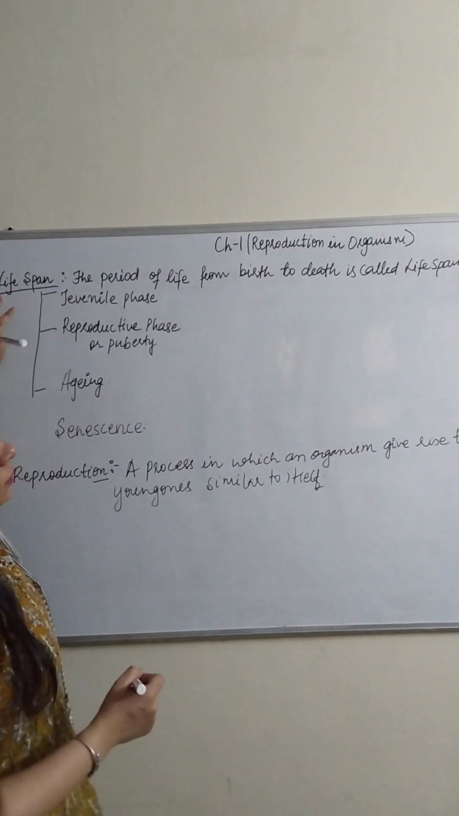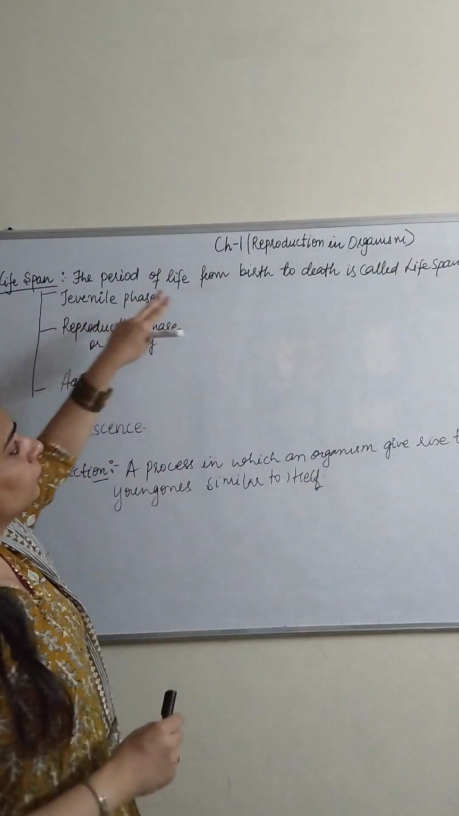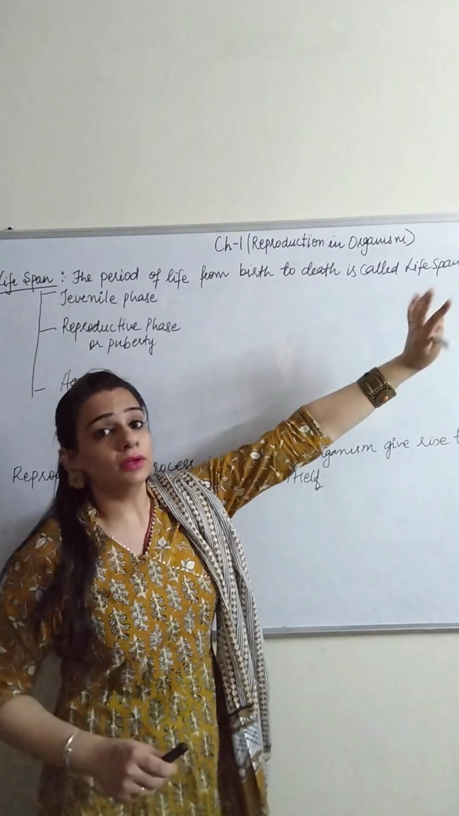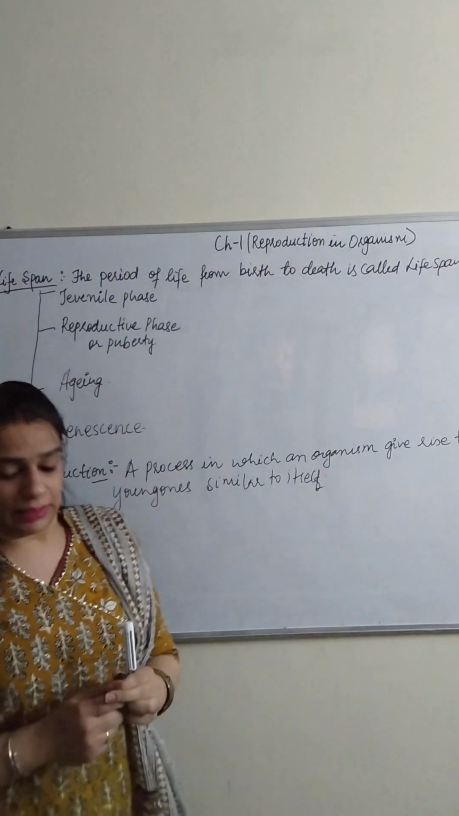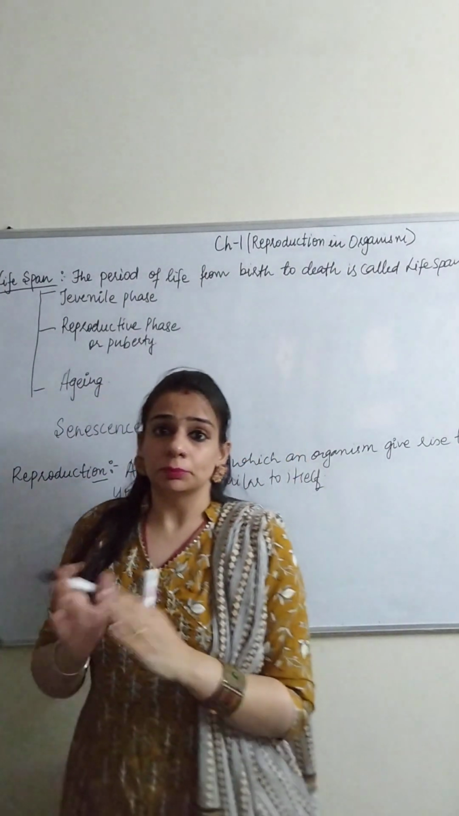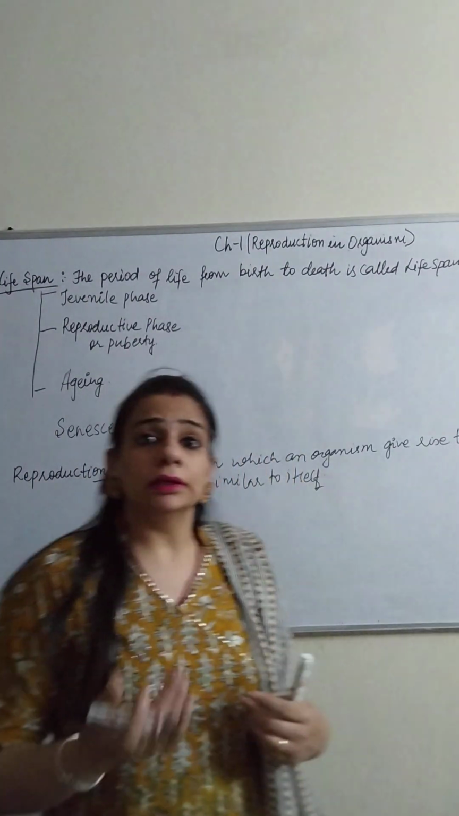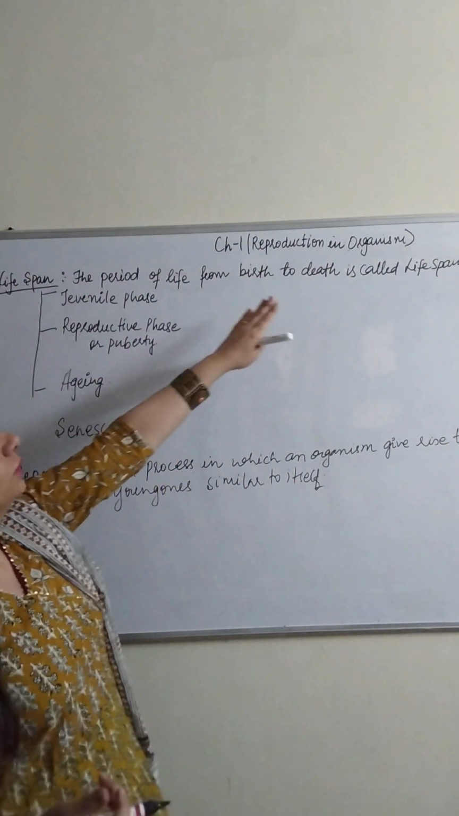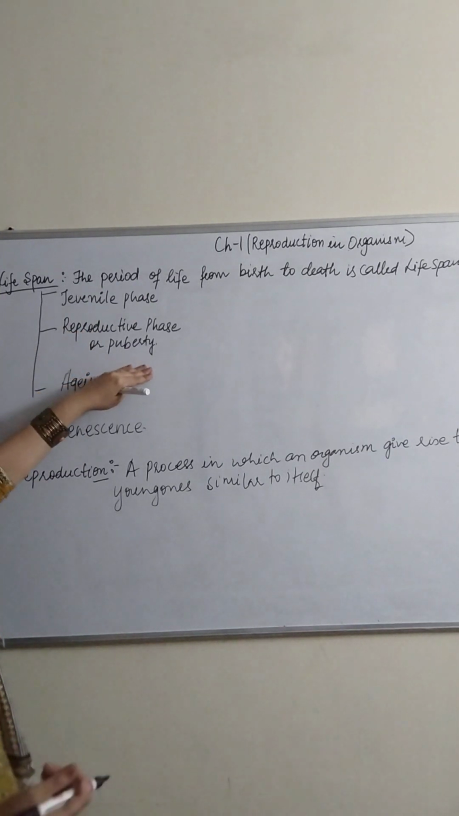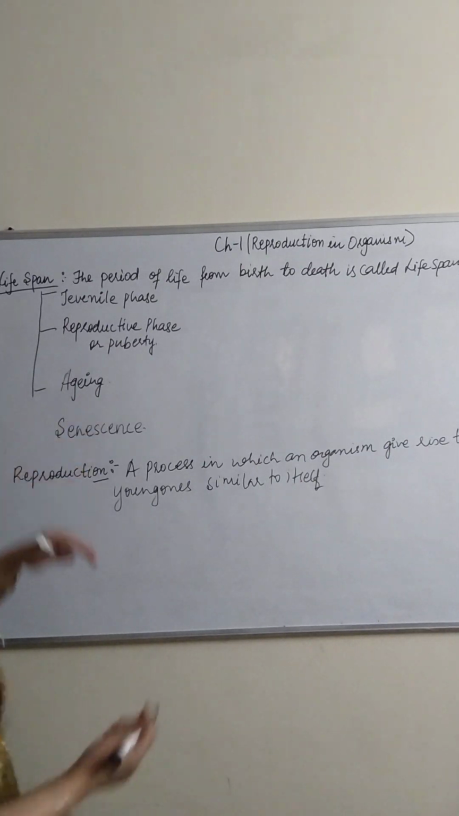Now this lifespan, as we have discussed in the classes also, the period of life from the birth to the death of an individual is called a lifespan. Now what is life? As all of you are living, there is a certain lifespan from the birth to the death of an organism for every individual. So here in this chapter we have divided the lifespan into three parts. One is called the juvenile phase, the second is called the reproductive phase, and the third is called the aging phase.